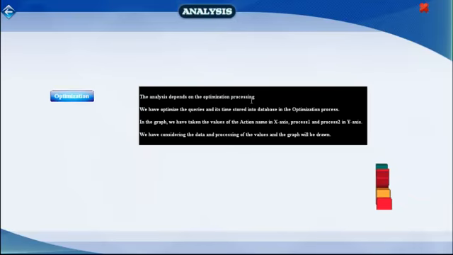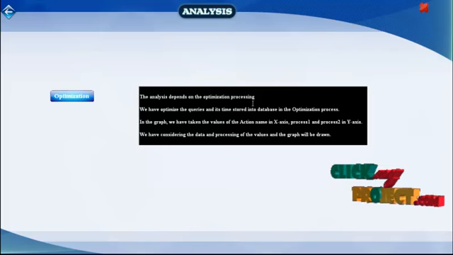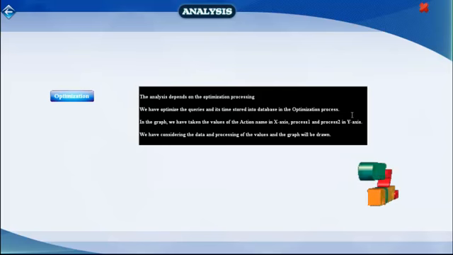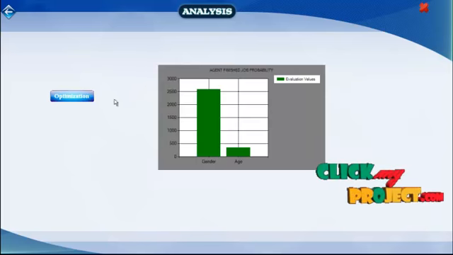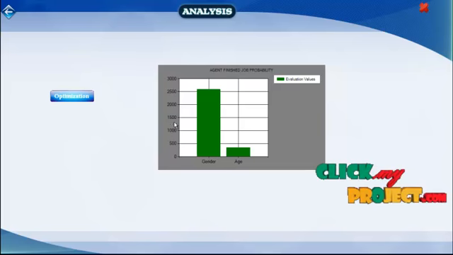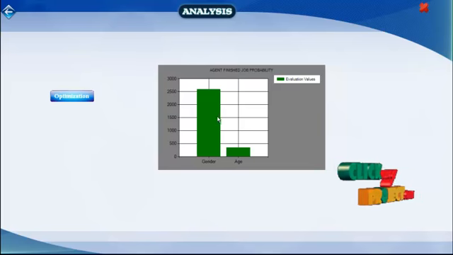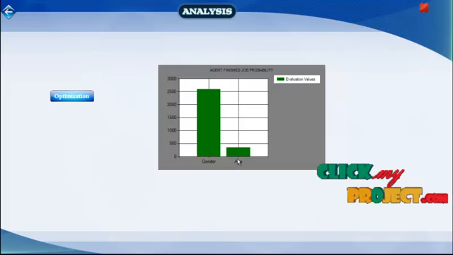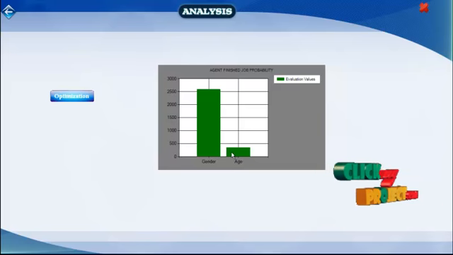This is the analysis phase. The analysis depends on the optimization process. We have optimized the queries and their time is stored into the database in the optimization process. Now click optimization, and the graph will be shown. This is the action name and this is the time difference between process 1 and process 2. This value can be used to analyze and find which query is executing fastest and retrieves and displays the data quickly.